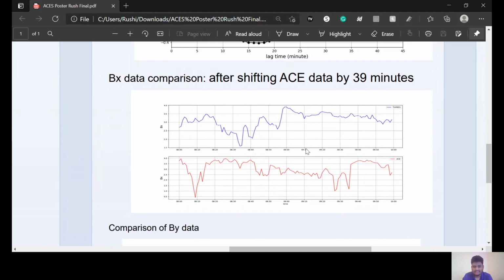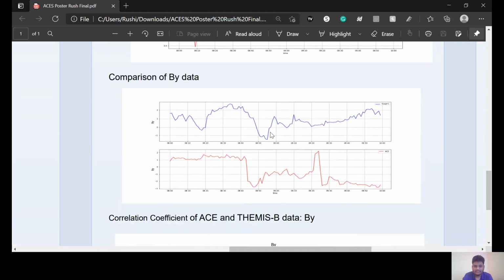But since we have estimated that the time lag should be 39 minutes, we shift the ACE data by 39 minutes in time into the future, and then we check if the data sets are comparable with each other or not. And it shows us that the data sets are not comparable with each other, as we can see in these two graphs. We do a similar comparison for By data.